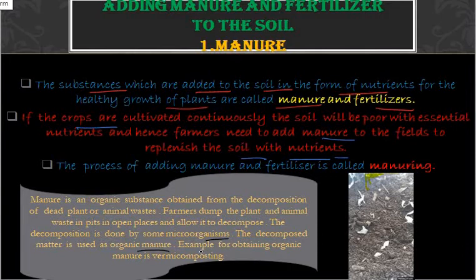How will we prepare the manure? The manure is an organic substance and it is obtained from the dead plant as well as the animal waste. The farmers dump the plant and animal waste in pits in open places and allow it to decompose for some days with the help of microorganisms.